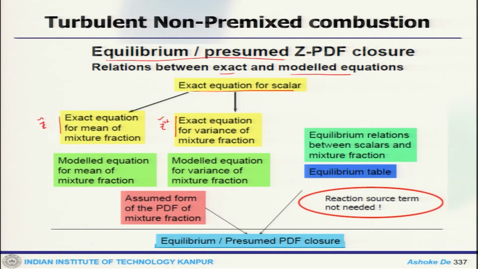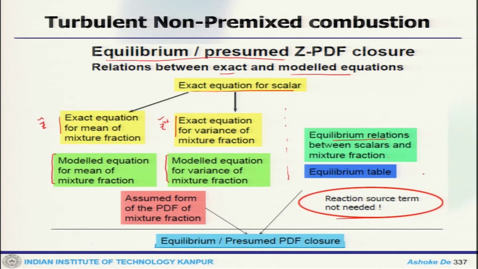Now, we get the modeled equation for mixture fraction and the modeled equation for the mixture fraction variance. Now, on the other side, this is one side of the whole thing. On the other side you have equilibrium relations between scalar and mixture fraction, an equilibrium table, or it could be a Flamelet table, and an assumed PDF for the mixture fraction, and then you do not have any reaction source term here.